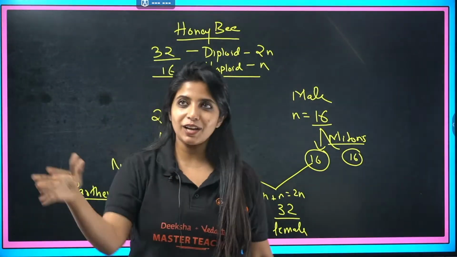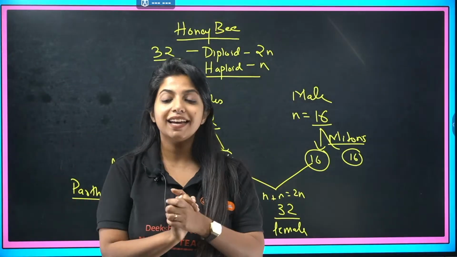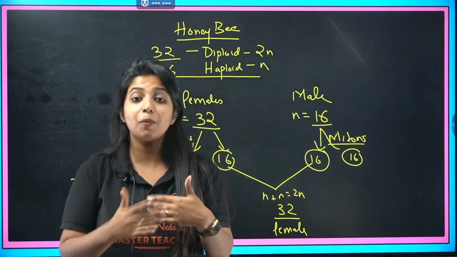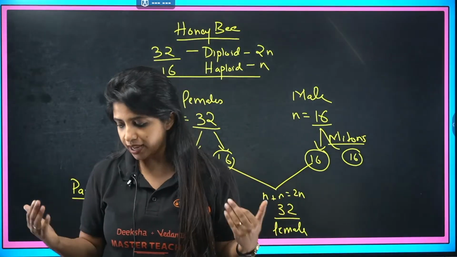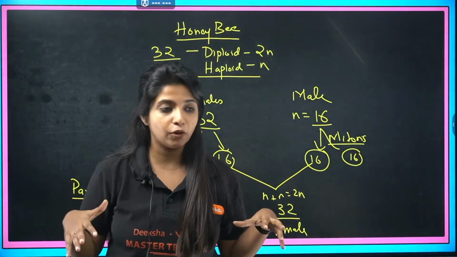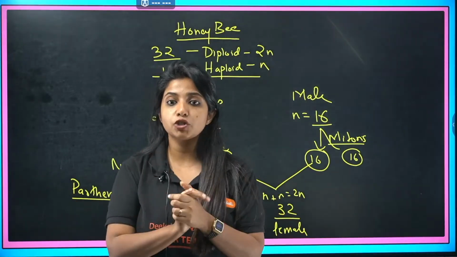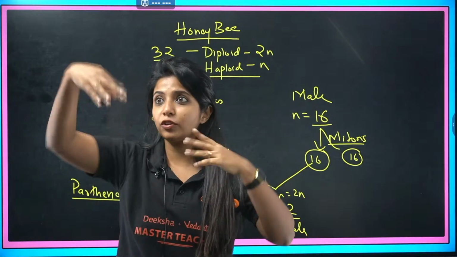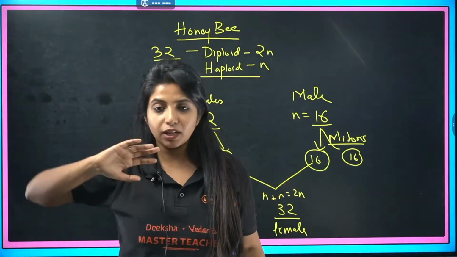When you come back to the honeycomb, so many females are formed, but I told you only one becomes the queen, right? What about the others? They become workers. And in workers also, there are different types of workers. Some of them go in search of food, the pollen grains and stuff like that. They are the ones who move out.